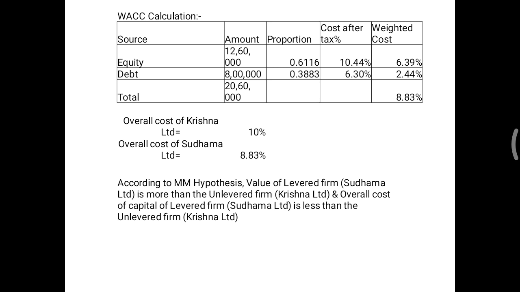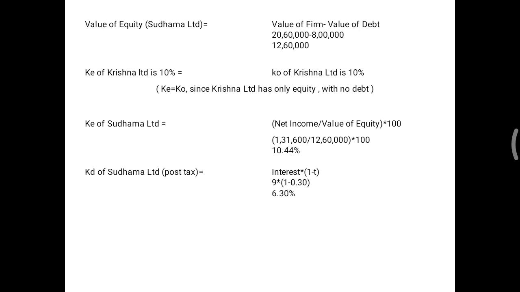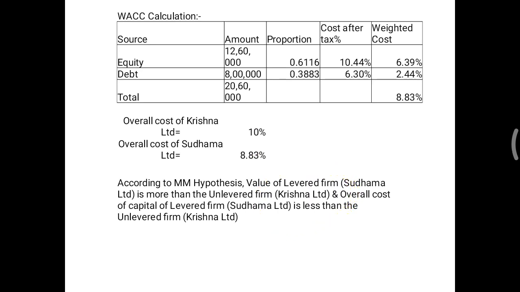Cost after tax we have calculated in the previous slide, 10.44 and 6.30, sorry. Weighted cost: proportion and cost after tax, the last two columns, you have to multiply, then you will get the weighted cost. 0.6116 multiplied by 10.44 is equals to 6.39%. 0.3883 multiplied by 6.30 is equals to 2.44. So this is the WACC, 8.83.